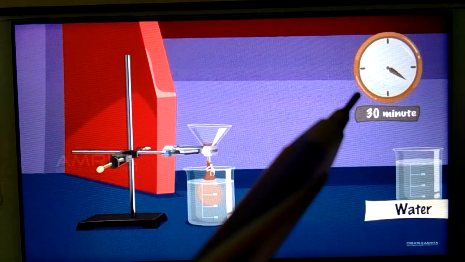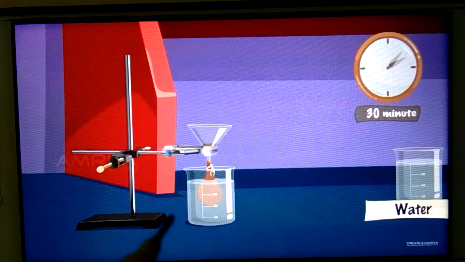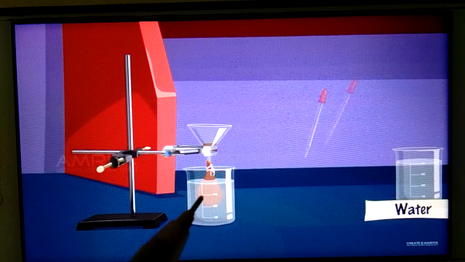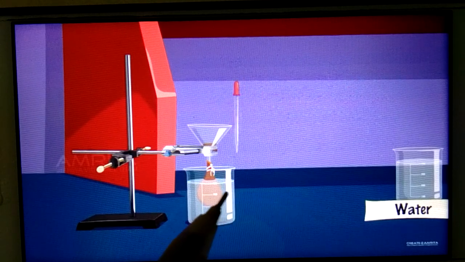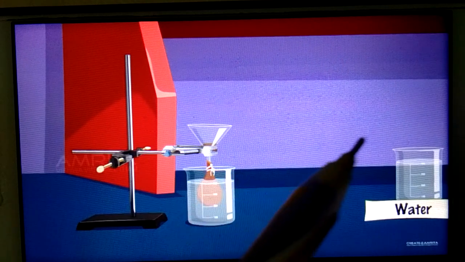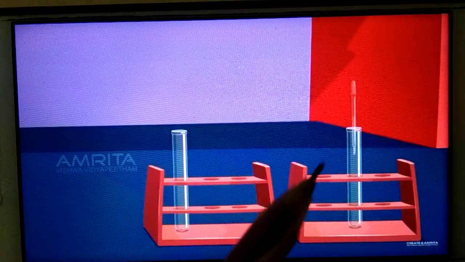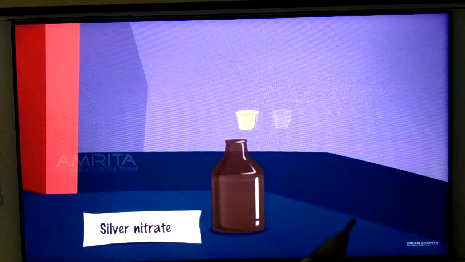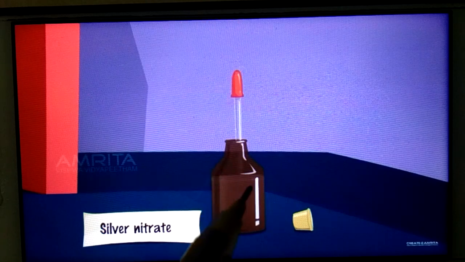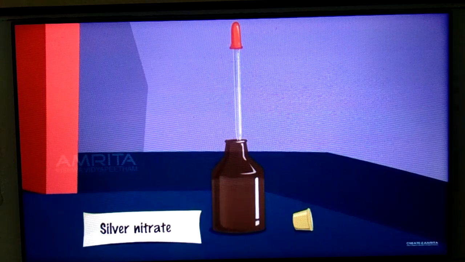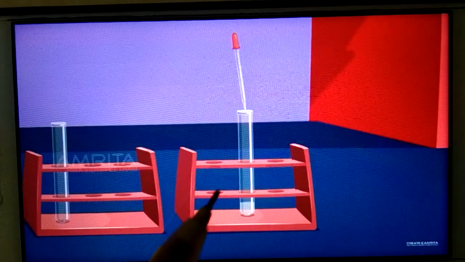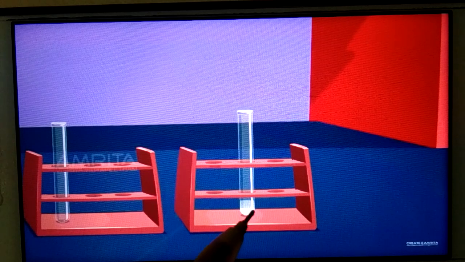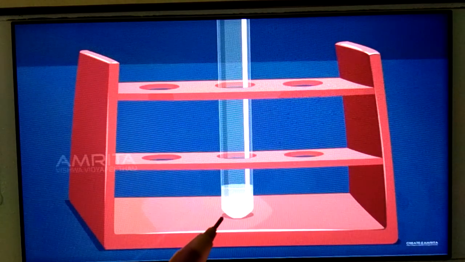You have to keep dipping it for 30 minutes, and you have to check the water in which we have dipped the membrane, because here the dispersion is happening. Now see, we are checking this water with the help of a dropper. In the first test tube we have added this water for checking. We are now going to add silver nitrate solution to those water drops. In the first test tube, with silver nitrate solution, immediately you are getting a curdy white precipitate. You can see here the curdy white precipitate settled at the bottom.